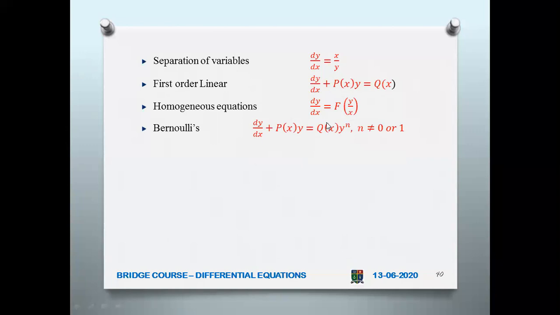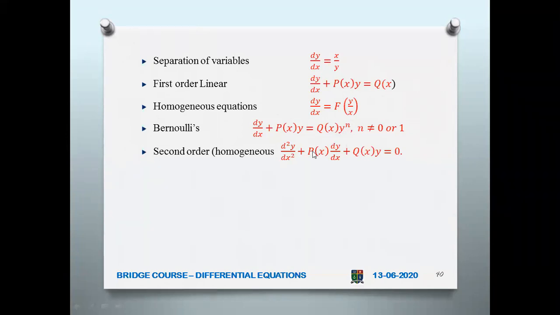Now another one is Bernoulli's equation. I hope you remember Jacob Bernoulli here devised this equation. So dy by dx plus p of x into y equal to q of x into y to the power n, where n should not be equal to 0 or 1. So it should be higher order, y squared, y cubed, like that. So this is called Bernoulli's differential equation. Then the second order homogeneous differential equation is this. That is, it is homogeneous.